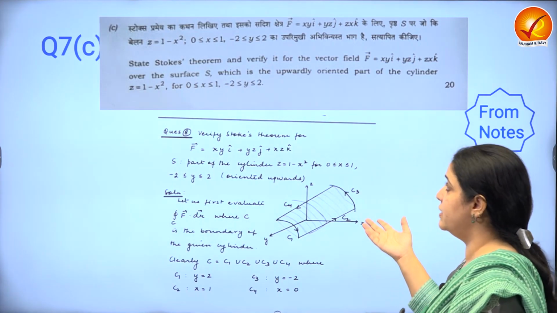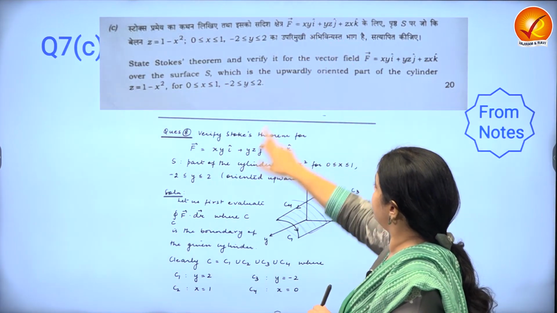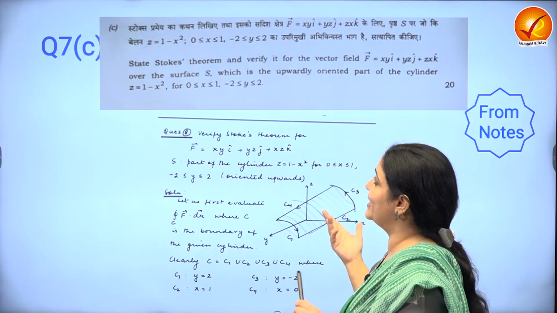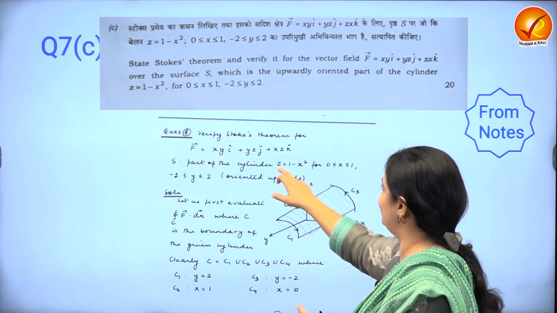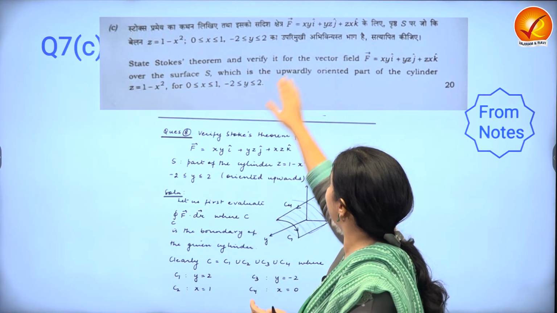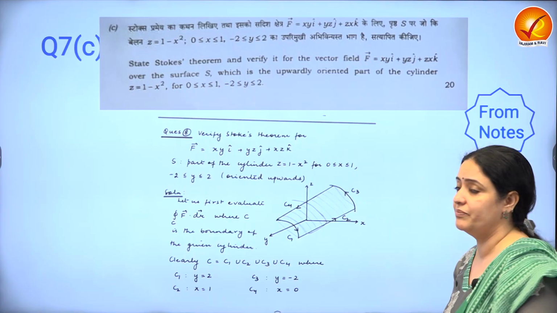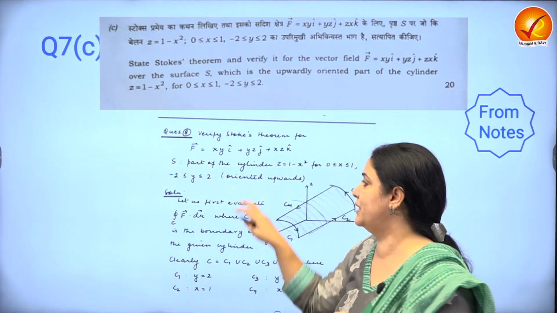Stokes theorem question has come verbatim, x, y, i, y, z, j, x, z, k, but that's only serendipity. It is not supposed to always be like that. In fact, this one is really matching 100%. I don't think even I realized that. Yeah, it's exactly the same. So again, the point is not that the exact question can be pinpointed, but the category of the question.